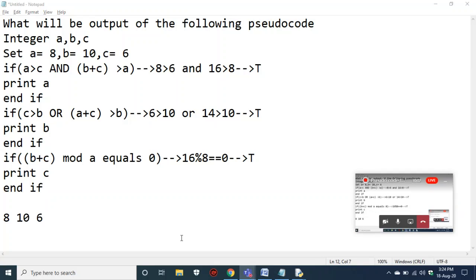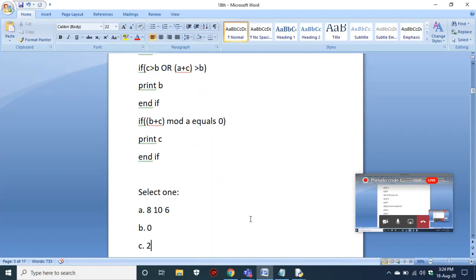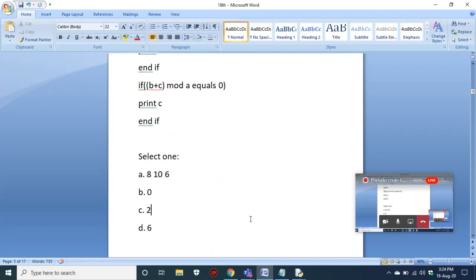Now your result is 8 10 6. Let us see whether this option is in the choices or not. Yes, 8 10 6, right? So this is the output of the following pseudocode. You have to remember one thing: if the code has multiple if statements, every if statement should be checked.